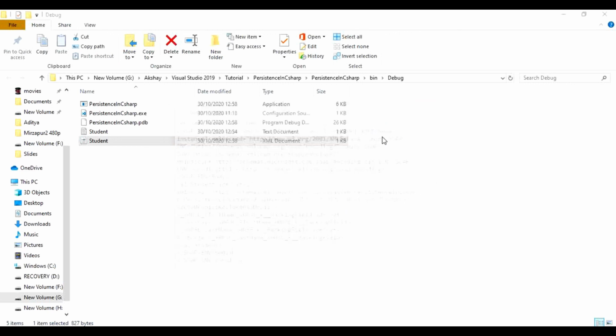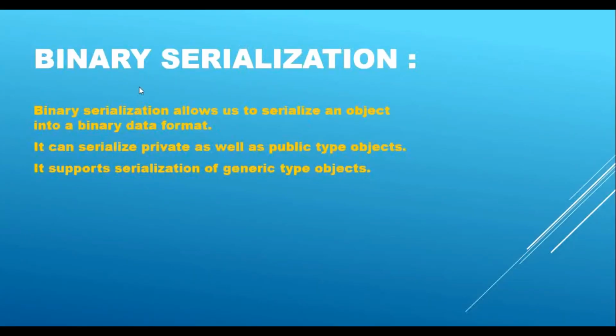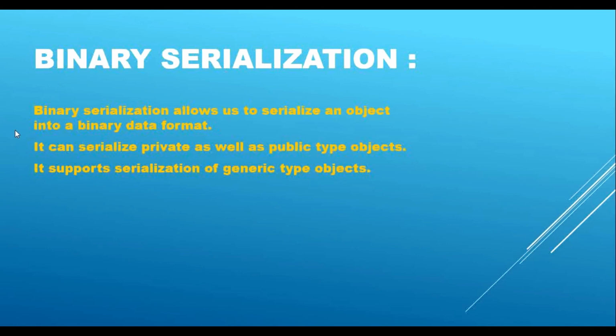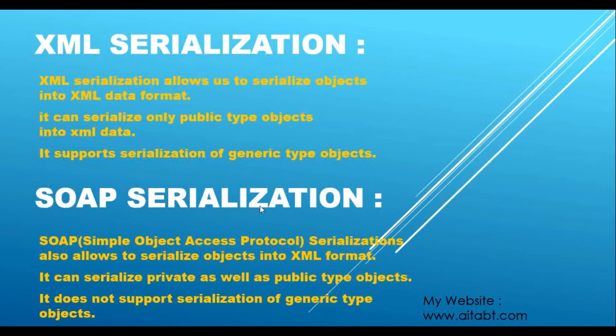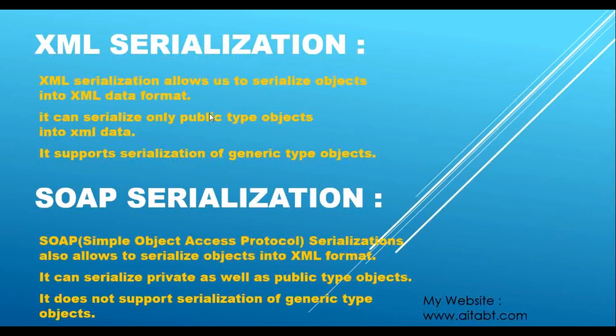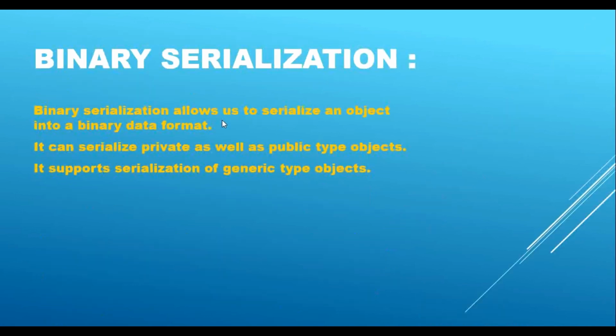So this binary serialization stores that information into binary format, and this SOAP as well as this XML serialization store that information in some XML format. This binary serialization can serialize private as well as public type objects. Both this SOAP serialization as well as binary serialization can work with private as well as public types, but this XML serialization can only work with public types.